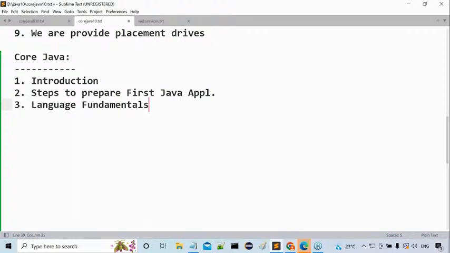Right, sir. Next one. After completion of this, the next topic would be what now? The other most important topic after object orientation, the next important topic is what? Collection framework. Right, sir. Collection framework. Come on, guys. Observe this clearly. Collection framework.